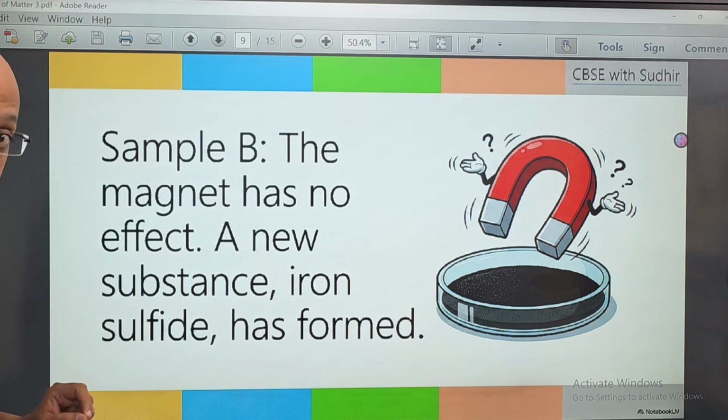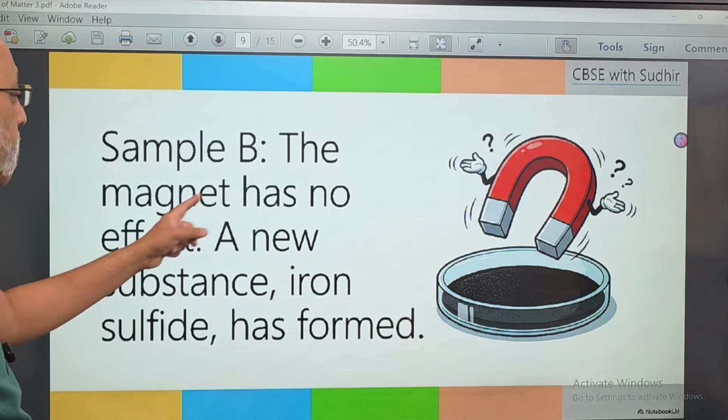Now, sample B, which has been heated, the magnet has no effect.